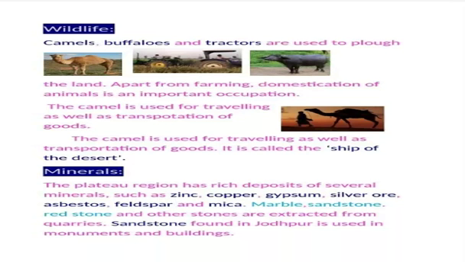Then we know about the wildlife of Rajasthan. We always know there is a camel. So camels, buffaloes and tractors are used to plow the land. Apart from farming, domestication of animals is an important occupation. So remember this point. Domestication of animals is an important occupation of the people of Rajasthan.